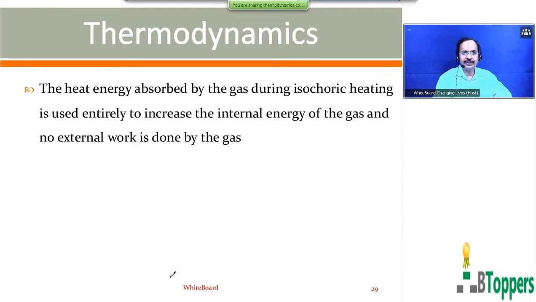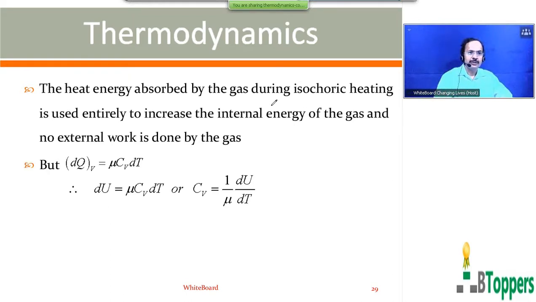Next, look at the next slide here. The heat energy absorbed by the gas during isochoric heating is used entirely to increase the internal energy of the gas. No extra work is done by the gas. Isochoric heating means the gas is heated at constant volume. So dQ at constant volume can be written as ν Cv dT.